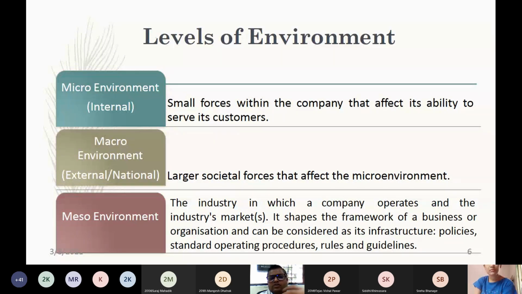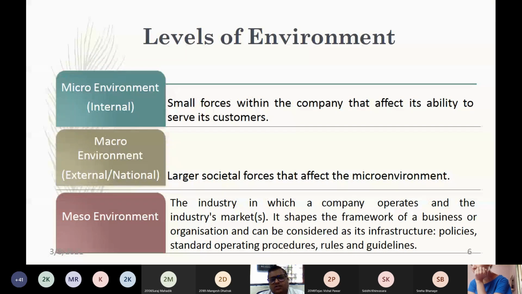The companies are mostly concerned about the macro environmental forces because these are the external environmental forces over which the company has no control. For example, the policies, rules and regulations of any country will decide what the particular ratio would be when the company wants to go for a joint venture, when one company wants to acquire a particular business, and when the company wants to do business in India. So macro environmental forces will come into play. Micro environmental forces can be adjusted because they are in the control of the management. Macro environmental forces are the larger societal forces that affect the micro environment.